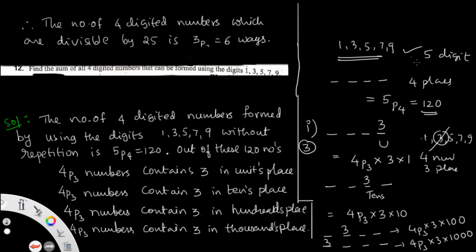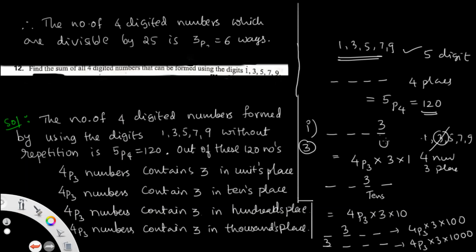So the total numbers are 5 digits, to fill 4 places, so this can be done in 5P4, which is 120 numbers. Out of these numbers you can get them by using the given digits. But in the question, the digit may be in the units place, tens place, hundreds place or thousands place.